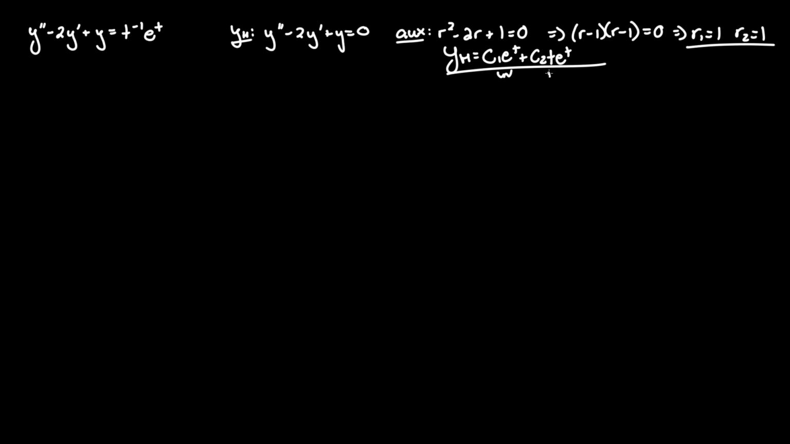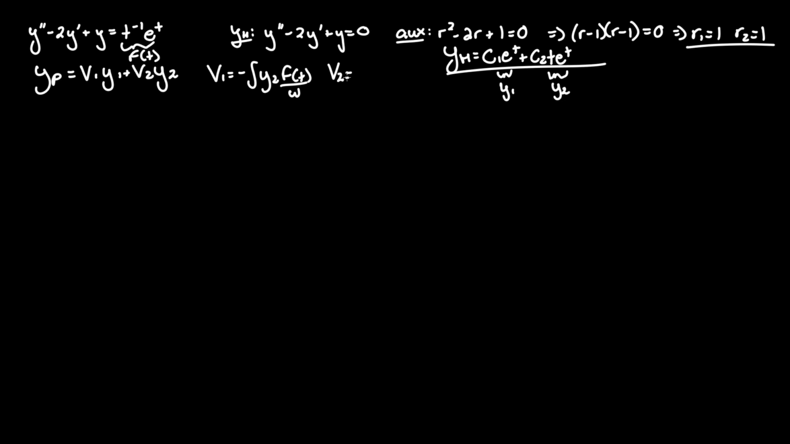Now, for our particular solution, we have to focus on e^t and t e^t, where we call those functions y1 and y2, which are needed since y particular, using variation of parameters, is v1 y1 plus v2 y2. And we will be using the Wronskian approach, where v1 equals negative integral of y2 f(t) over the Wronskian, and we call f(t) everything that's on the right-hand side. On the other hand, v2 equals the integral of y1 f(t) over the Wronskian.